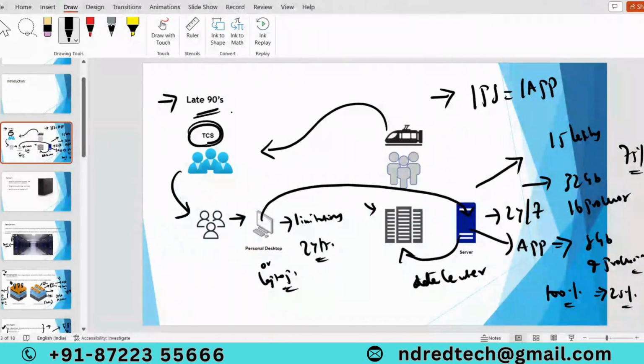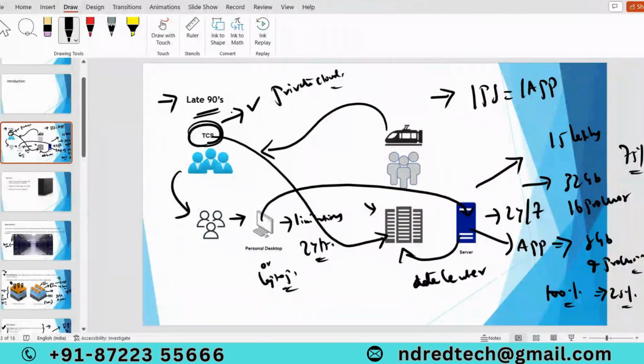Other than TCS, no other organization's applications can be deployed on these servers. That means TCS has full authority to enter into this data center, to take care of the physical servers, everything. TCS has full authority, and this data center completely belongs to TCS. So this is the example for private cloud.